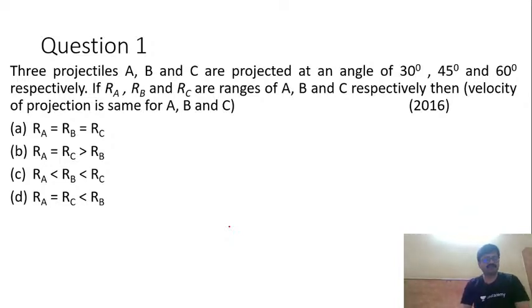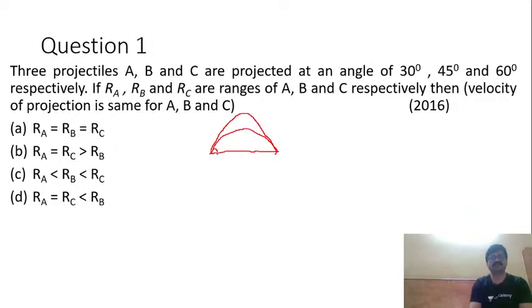Now the first question reads: three projectiles A, B and C are projected at an angle of 30 degree, 45 degree and 60 degree respectively. If RA, RB, RC are ranges of A, B and C respectively, then... Now if you just remember, dear students, for projectile motion, the same range is achieved for complementary angles.